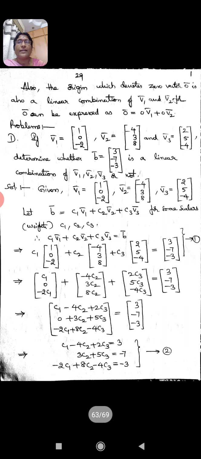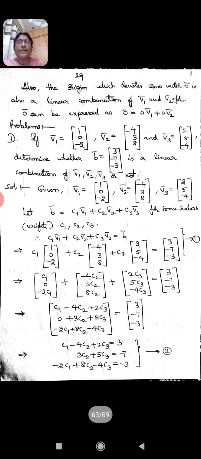So that is how we have seen that given a set of some vectors, maybe 3 or more, a vector may or may not be expressed as a linear combination of those given vectors.